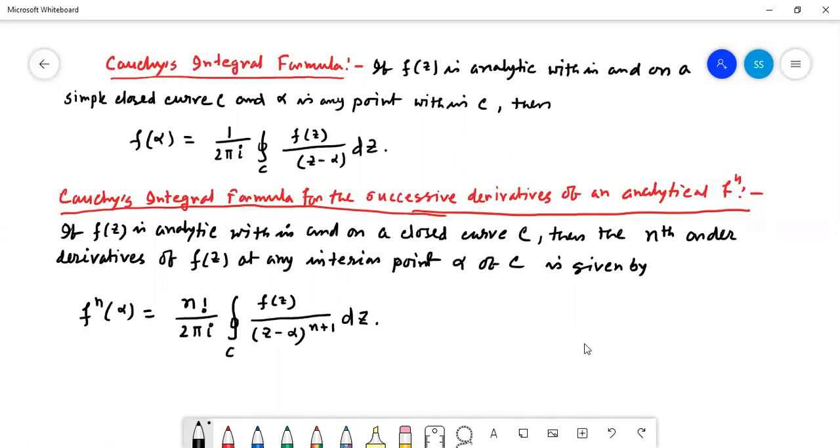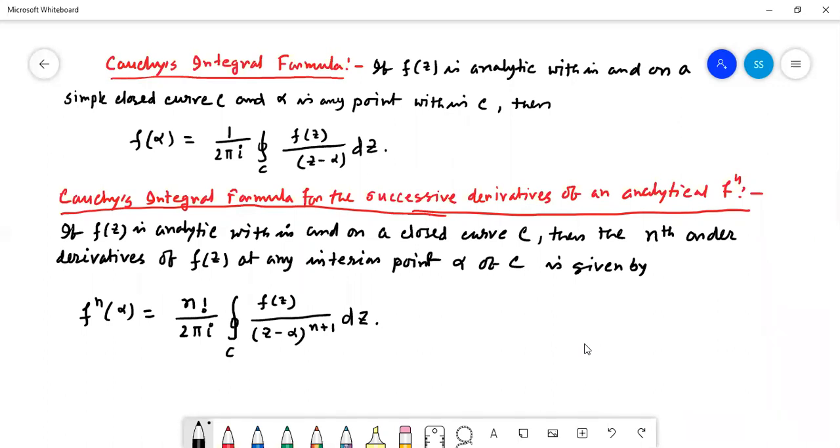Now this Cauchy's integral formula can be extended to the successive derivatives of an analytic function. If f(z) is analytic within and on a closed curve C, then the nth order derivative of f(z), that is f^n(z), at any interior point alpha of C is given by f^n(alpha) equal to factorial n by 2 pi i contour integration C f(z) by (z minus alpha) whole to the power n plus 1 dz. So we have to remember these two.